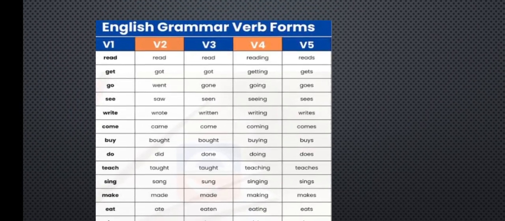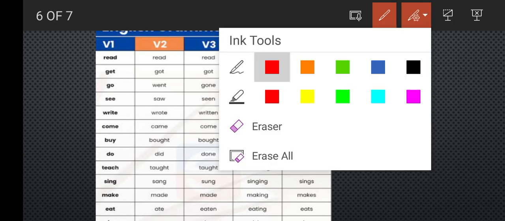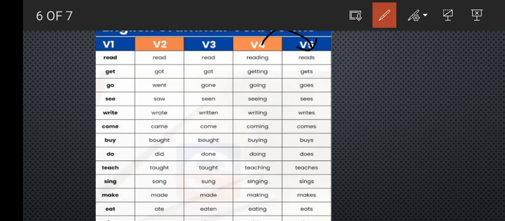See, there is a slight change between these B4 and B5. This will be B4 and this will be B5. Are you understanding what I'm saying? Okay, let it do like this. There will be interchange between them. Okay, this would be B4, B5, and this would be B4.